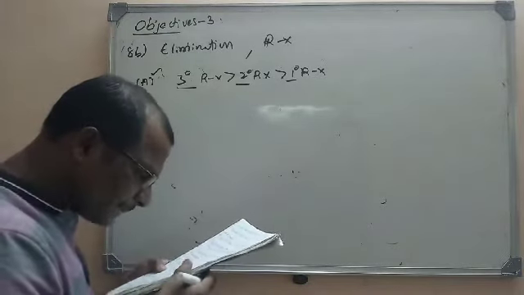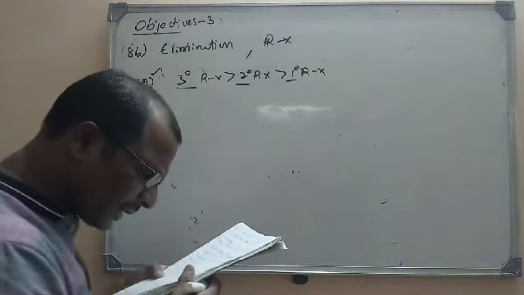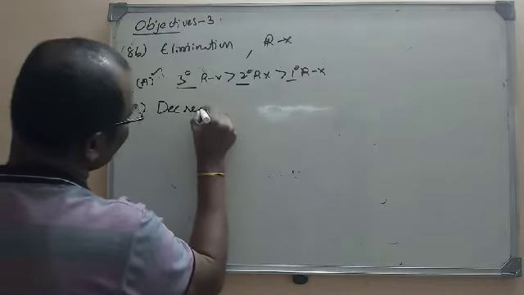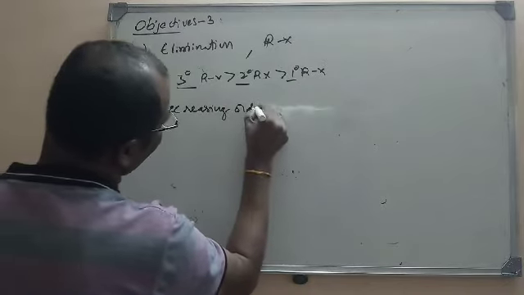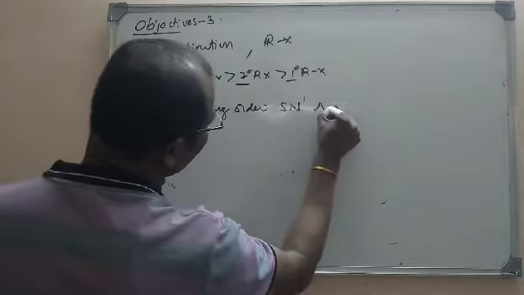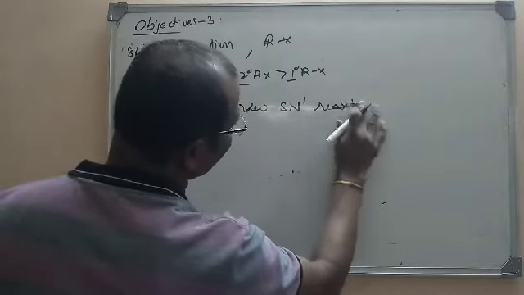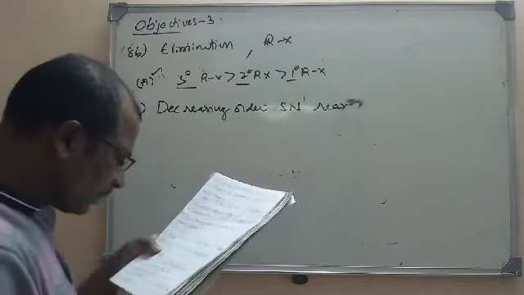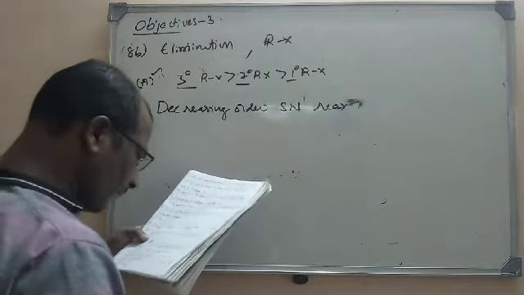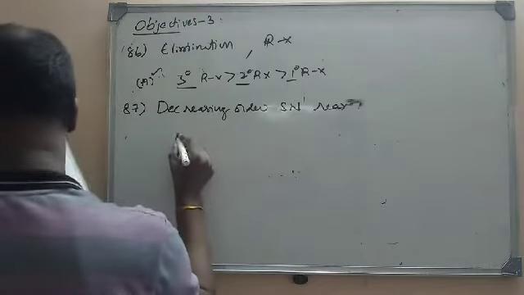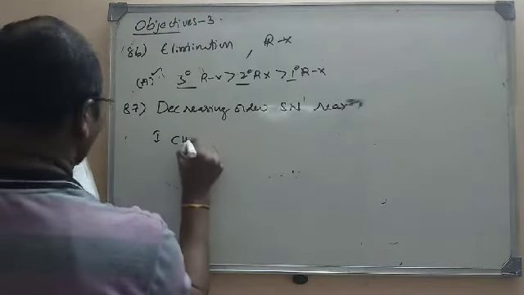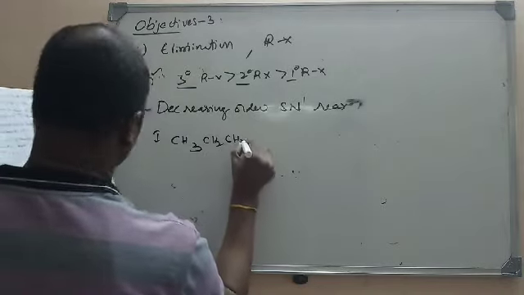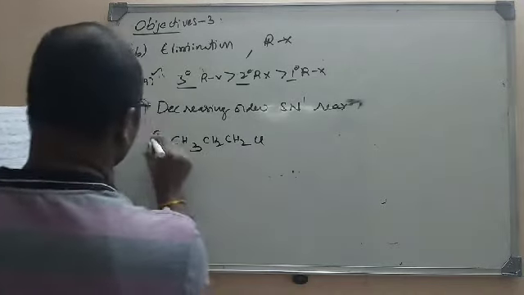Arrange the following in the decreasing order of SN1 reaction. So here we have to write them in the decreasing order of SN1 reaction. What are given here? Propyl chloride is given. I will write the options here. The first molecule given is CH3 CH2 CH2Cl.